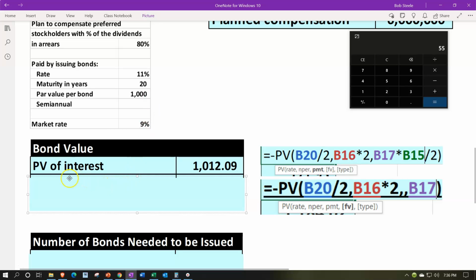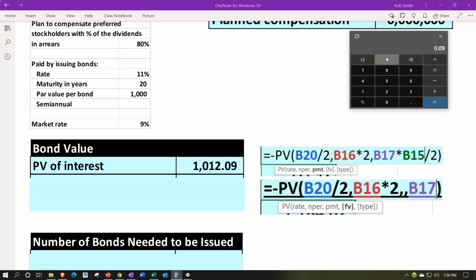So let's do that down here. We're going to take the present value of the interest, which is our annuity payment for the $55 paid every 6 months. It would look something like this if you did it in Excel, negative present value, the rate. The rate would be the market rate at that 9%. So that's going to be the expected market rate, but that would be for a year. So it's going to be 0.09 divided by 2, which would be 4.5, which we could see in the formula. We just simply took that and divided by 2 here. And then comma, the number of periods would be 20, but semi-annual periods, therefore it's going to be 40. We take the 20 times 2, as you can see here, and then comma, and then we've got the payment.